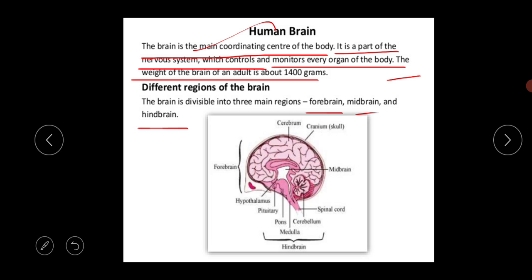So just look at the picture properly. I think this picture will help you a lot for your understanding. This part is the forebrain, and this is the front portion of the brain. This portion is the midbrain, the mid portion of the brain, and this portion is the hindbrain. This is the back portion of the brain. Clear? So this is the basic diagram, the basic structure of the human brain.